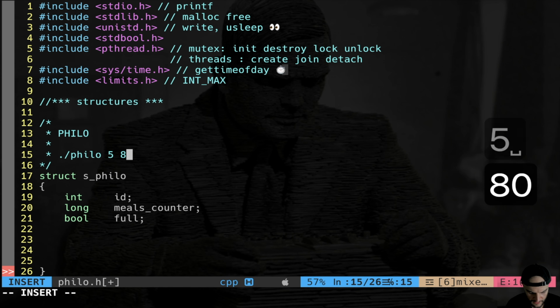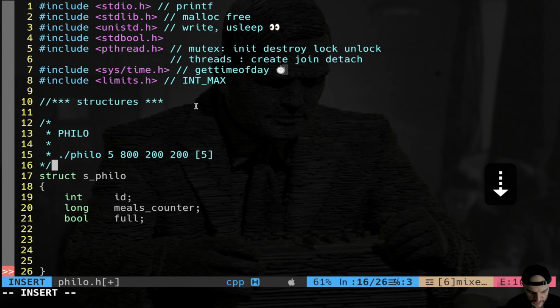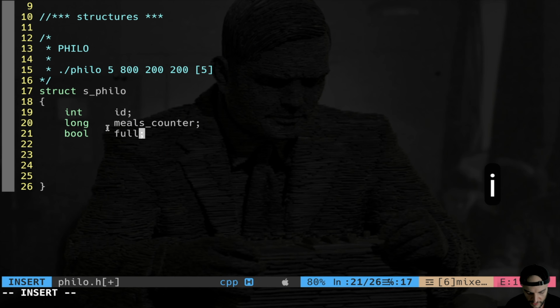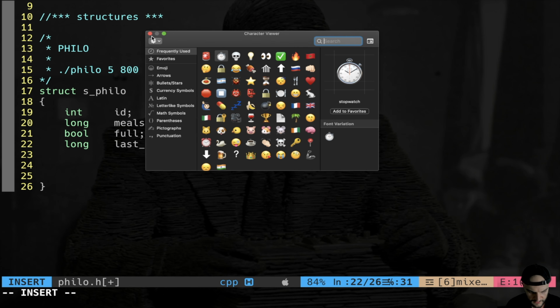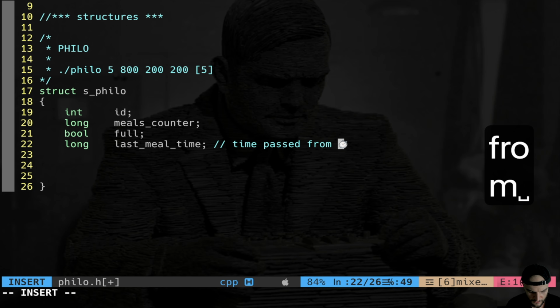Philo 5, 800, 200, 200, and this last one is conditional. It's not mandatory, which is the maximum number of meals that the actual philosopher can do. So we're going to stock all the meals done by the philosopher inside this variable, and here we have a flag that is going to be turned on if the philosopher has eaten the maximum number of meals, okay? We're going to see this while coding, but just to show you that these member variables are very useful to solve this problem. Then we're going to have a last meal time, another very important member variable, because this is going to keep track of the time passed since the last meal.